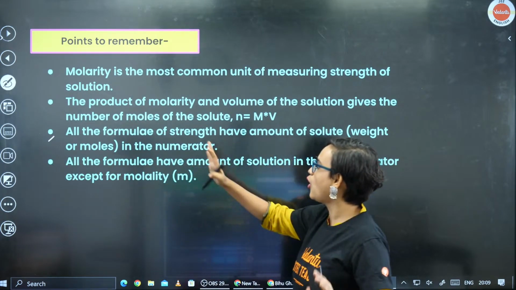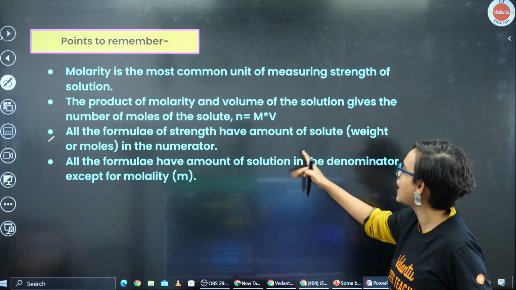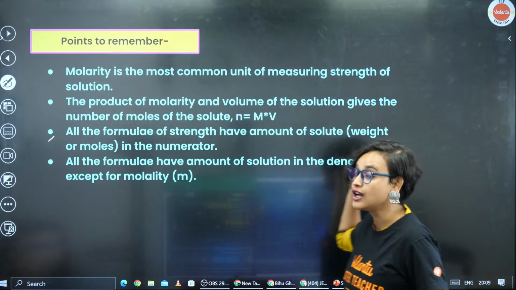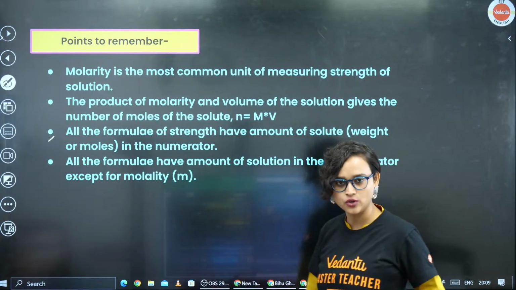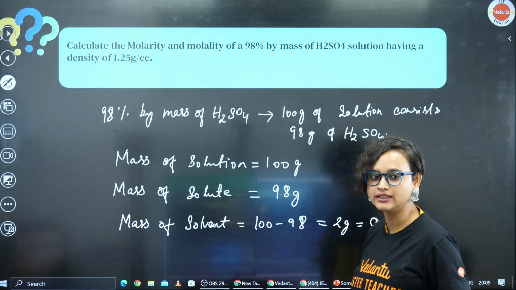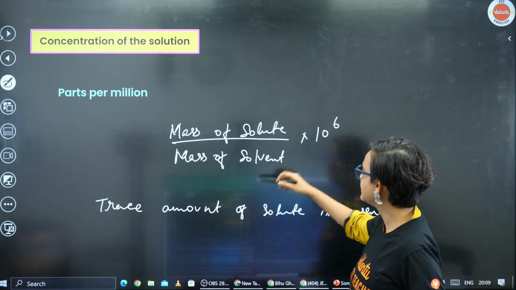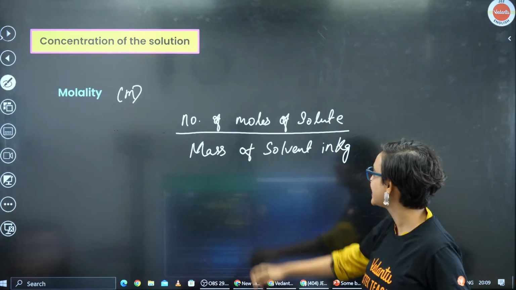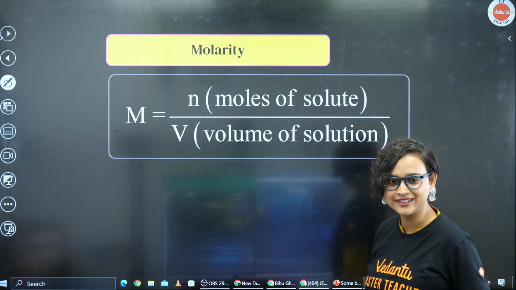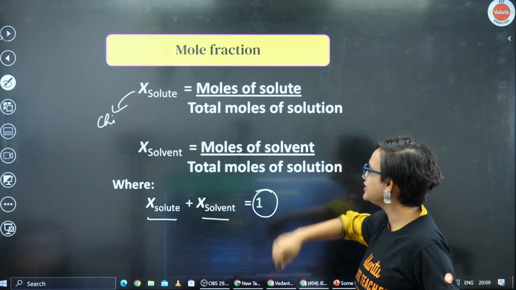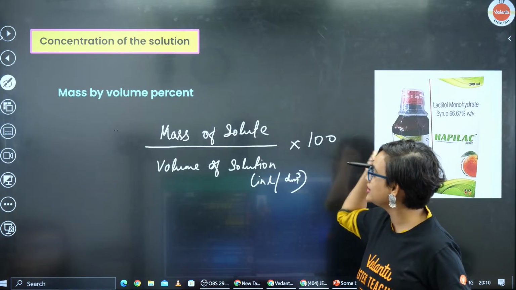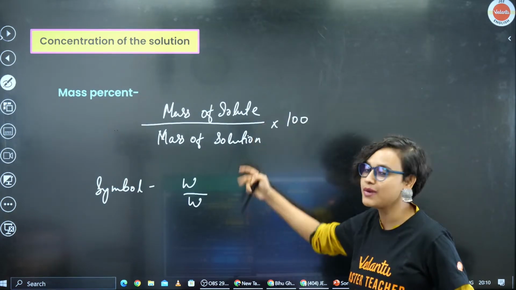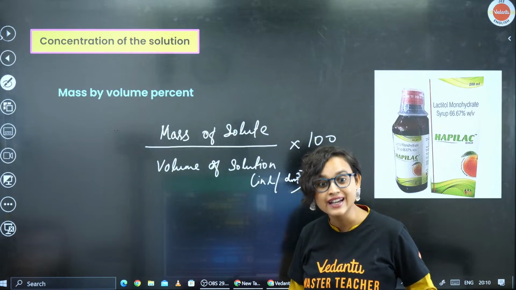Just read it, guys. All the formulas of strength have the amount of solute, weight, or moles in the numerator. Let's check it out. Mass of solute, number of moles of solute, moles of solute, volume of solute, mass of solute. Did you just see?